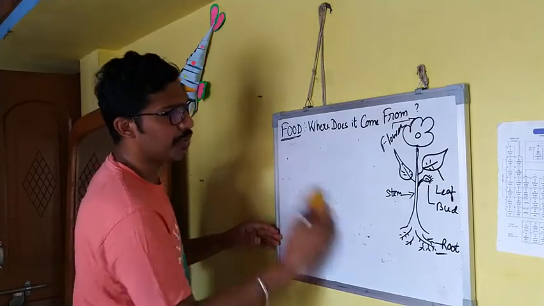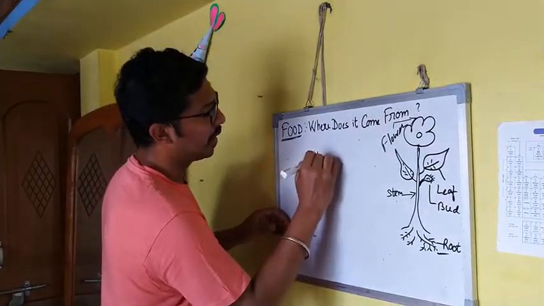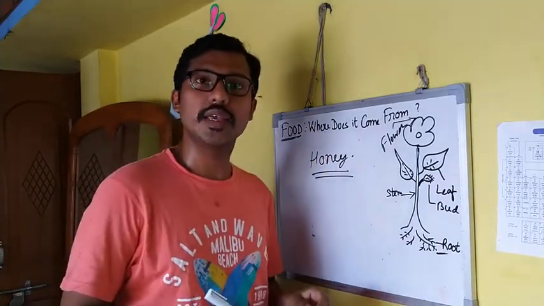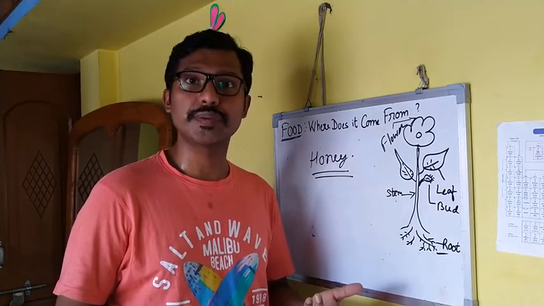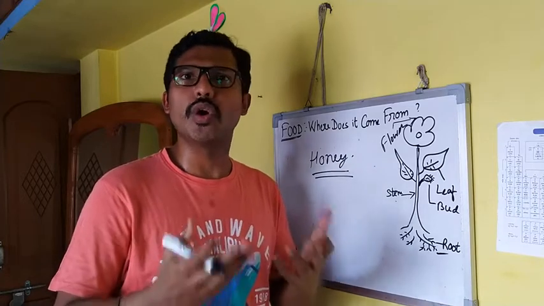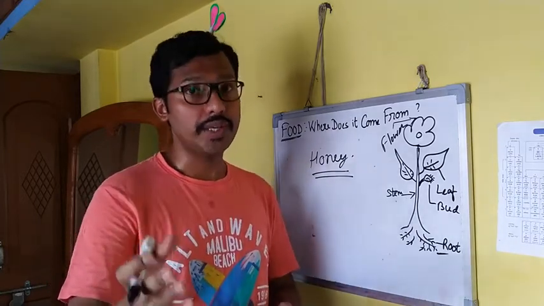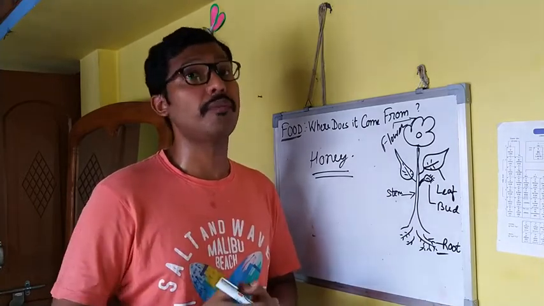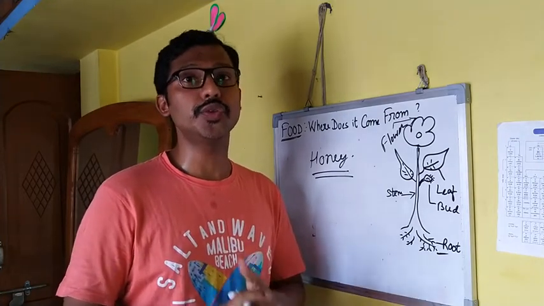Next, we are going to discuss honey. Have you noticed a beehive? Of course, yes. Do you know how honey is prepared by the honeybees? The honeybees collect sweet juices from flowers and make it into honey.